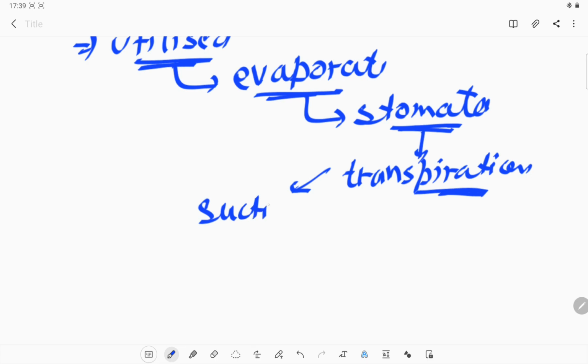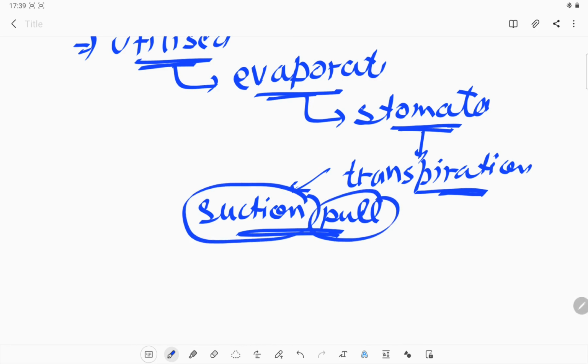That suction pull will help the roots to pull the water from the lower to the higher part. So if a plant has a very good height, still because of the suction pull created by transpiration, or we can say the evaporation of water, we can get the water from the root of the tree to the tip of that tree.